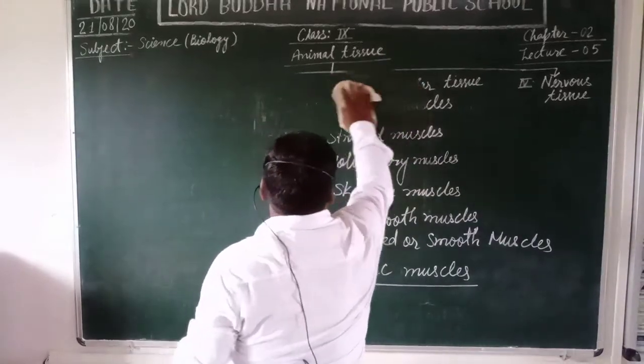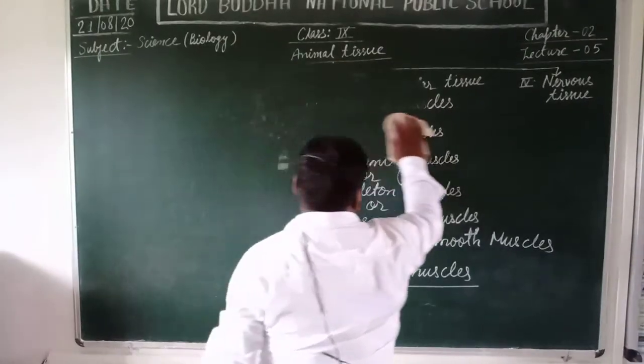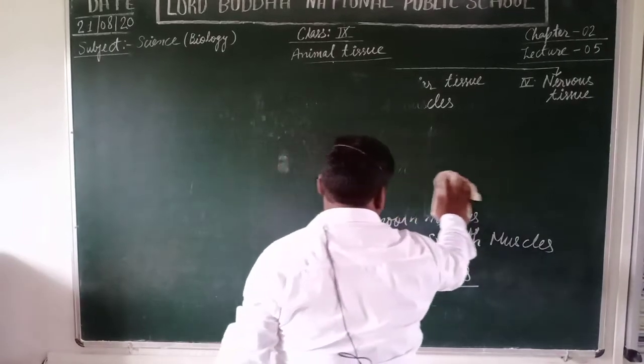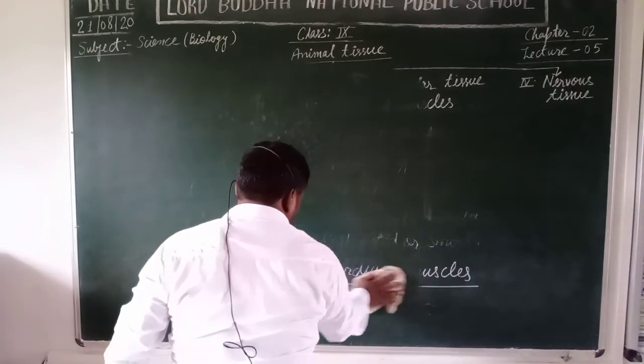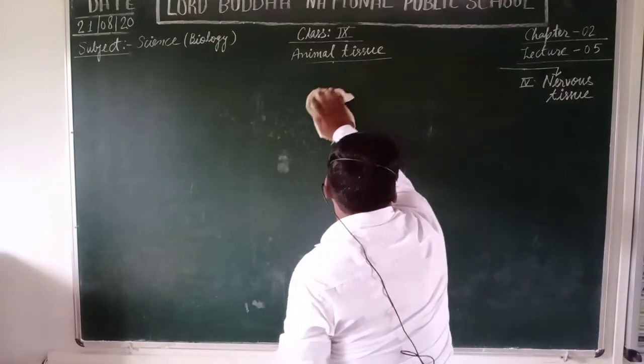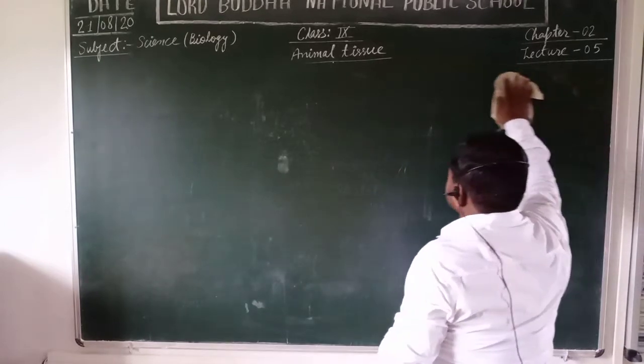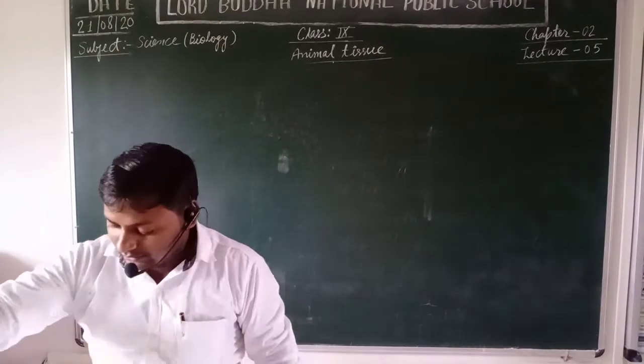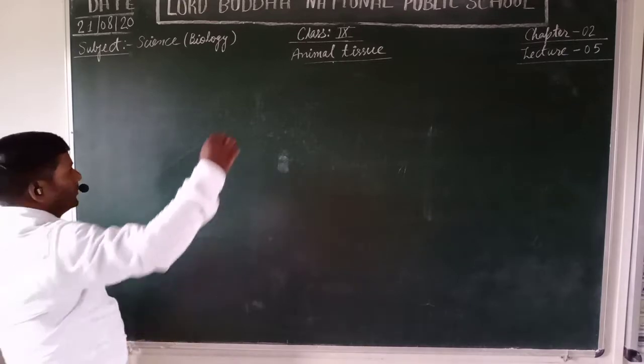Now let's first go on to the study of epithelial tissue, how it looks and what kind of functions it performs in the animal's body. Then we first start with the epithelial tissue.